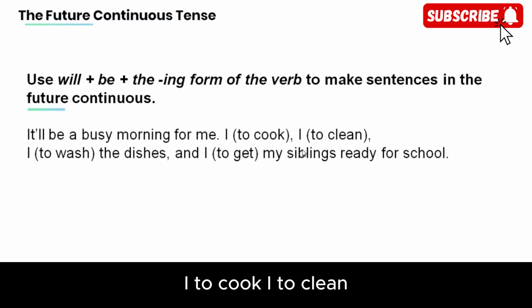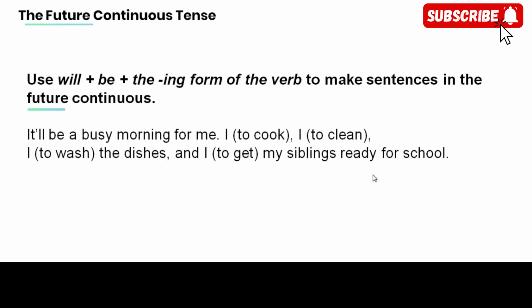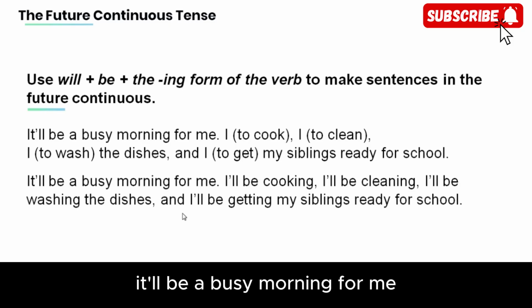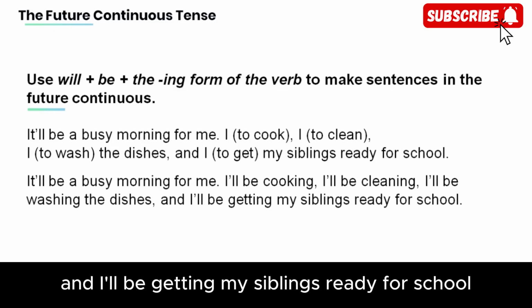I to cook, I to clean, I to wash the dishes, and I to get my siblings ready for school. It'll be a busy morning for me. I'll be cooking, I'll be cleaning, I'll be washing the dishes, and I'll be getting my siblings ready for school.